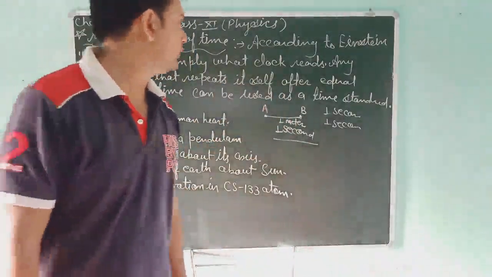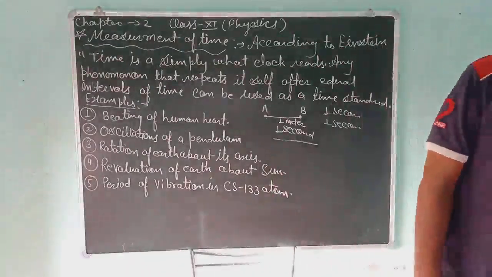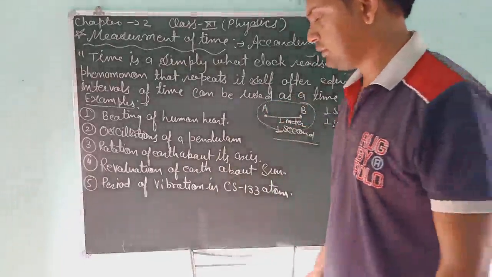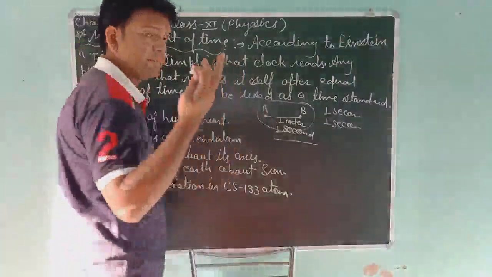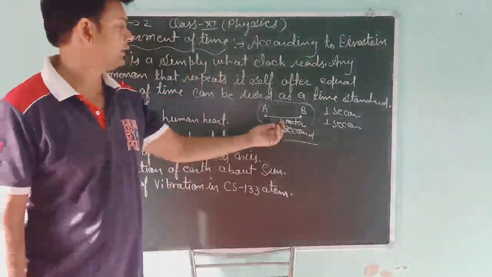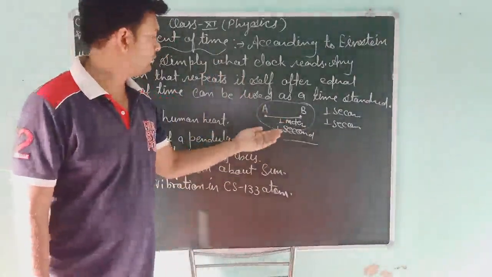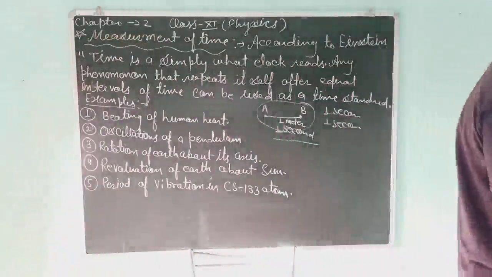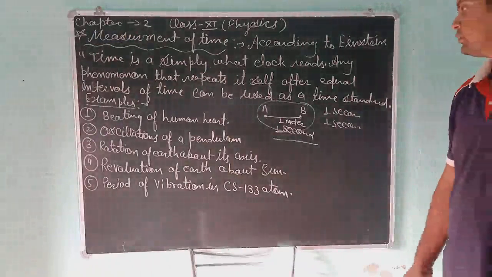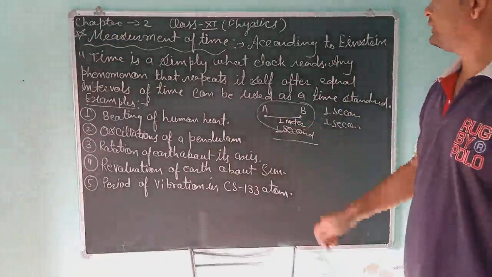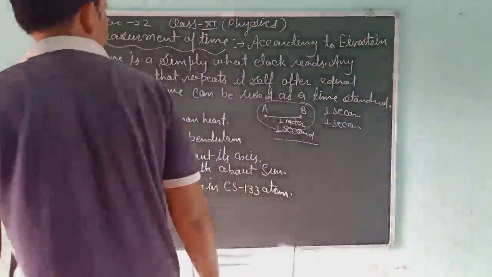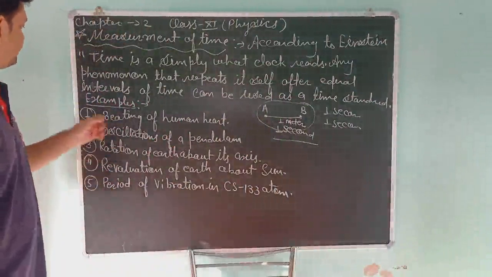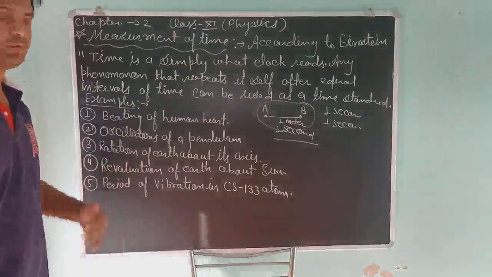So this can also be used as a time standard, but practically this is not possible. Why? Because the speed of the student may be different. This is not an accurate measurement because the student's speed may be different in different intervals, so the time will not be the same every time. So students, this is not an accurate time measurement. There are many examples for measurement of time.